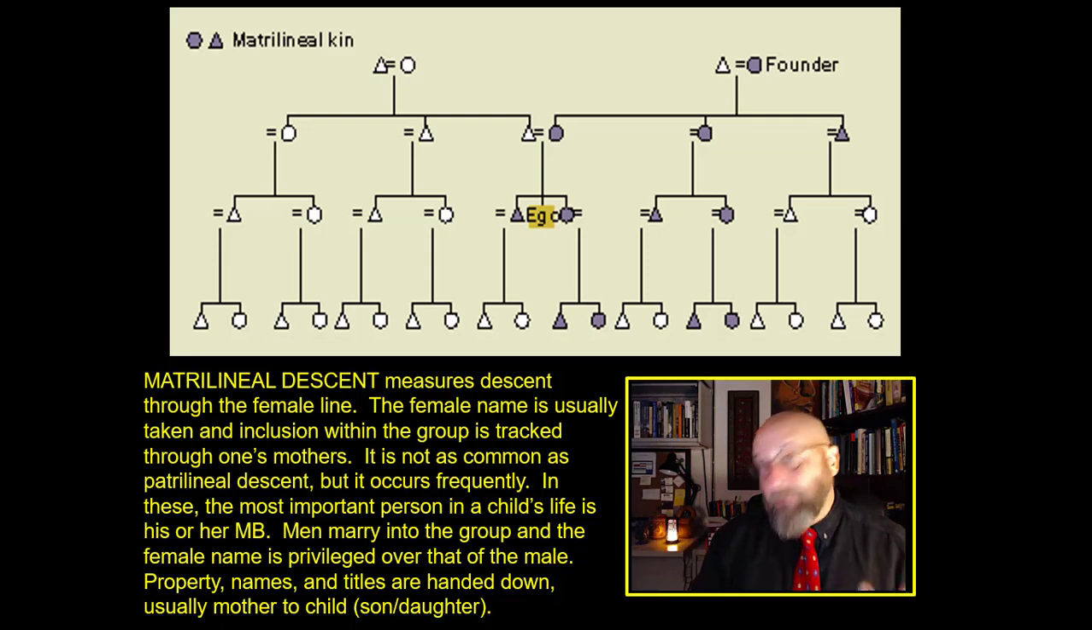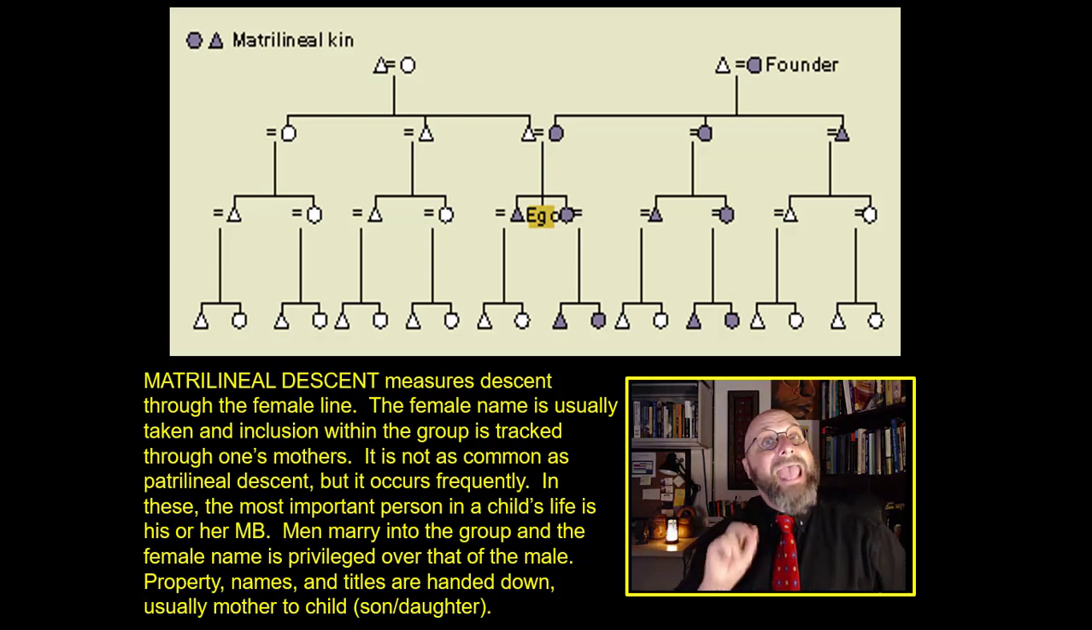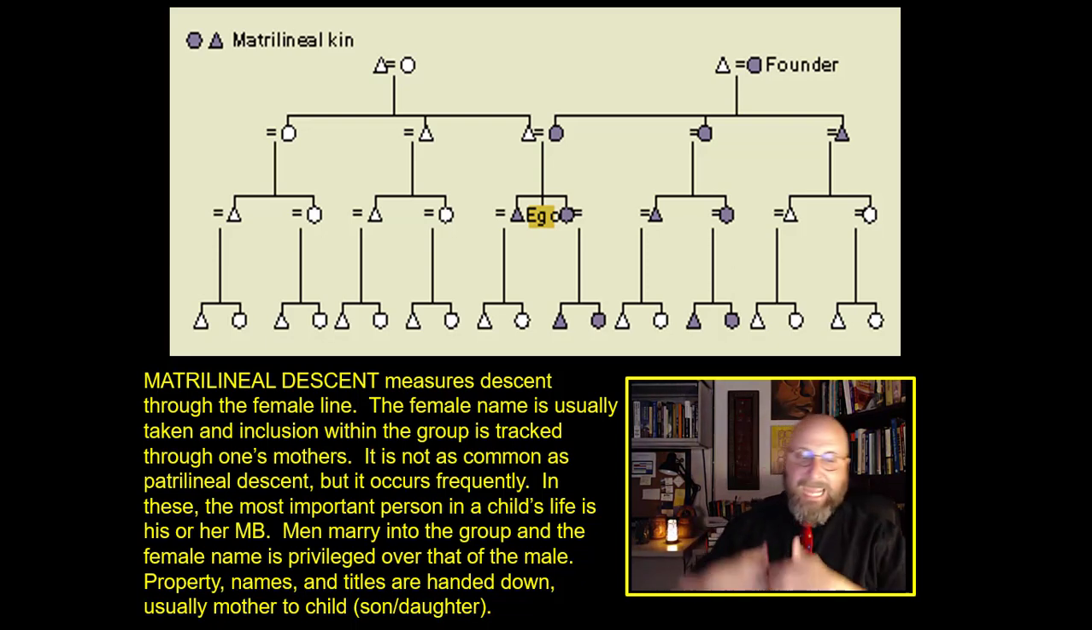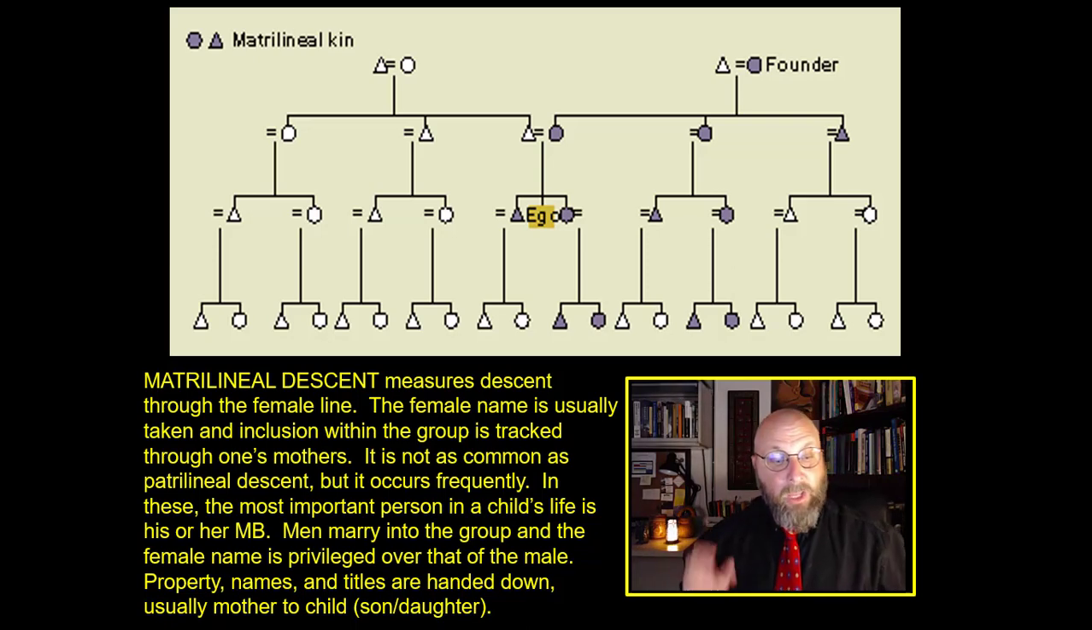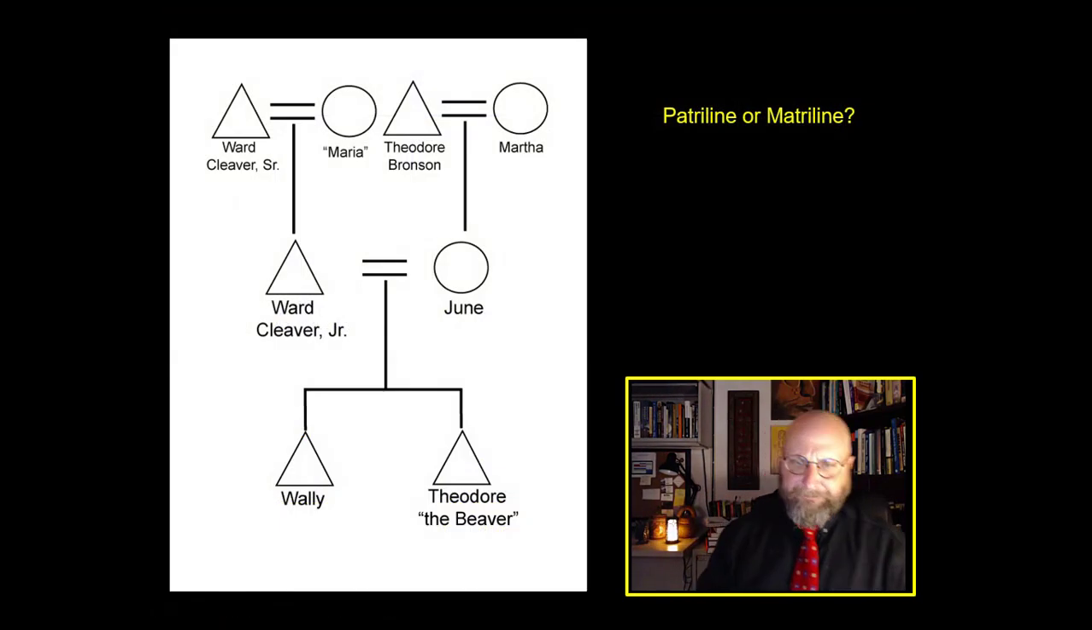Matrilineality is not as common as patrilineal descent, but it occurs quite frequently in different human societies. And generally, in matrilineal society, the most important person in a child's life is not necessarily their biological father, but their MB, their mother's brother. Men generally marry into the group, and the female name is privileged over the male name. Properties, names, titles, so on and so forth, are usually handed down from mother to child, but again, not necessarily mother to daughter, even though that does occur.